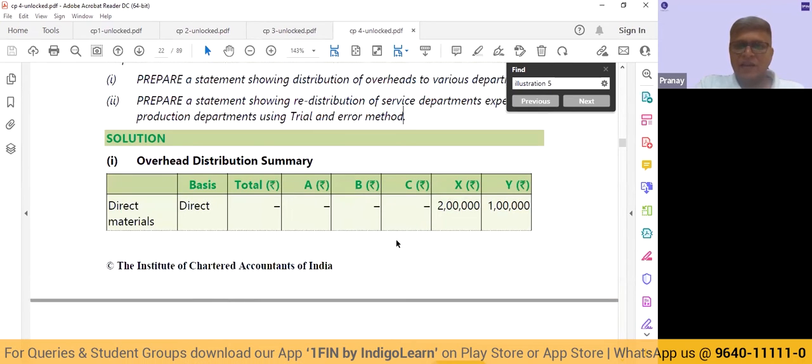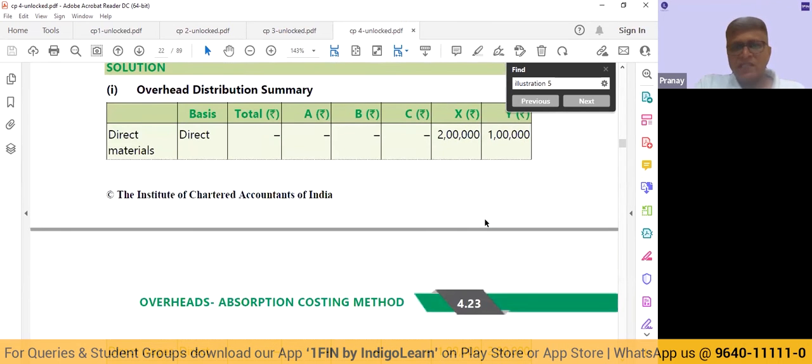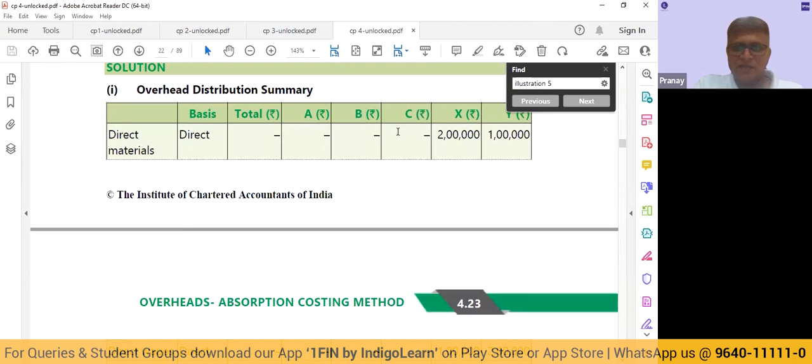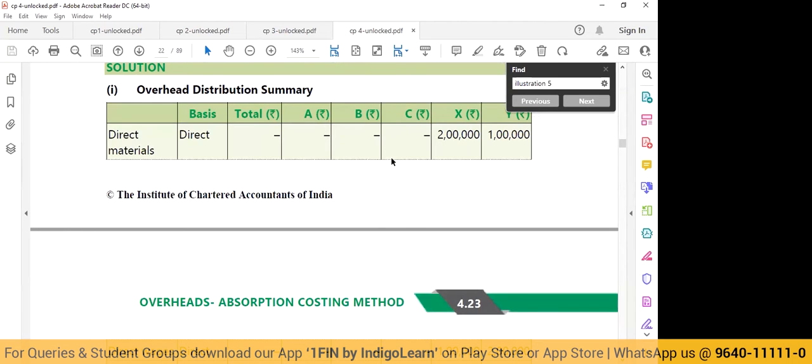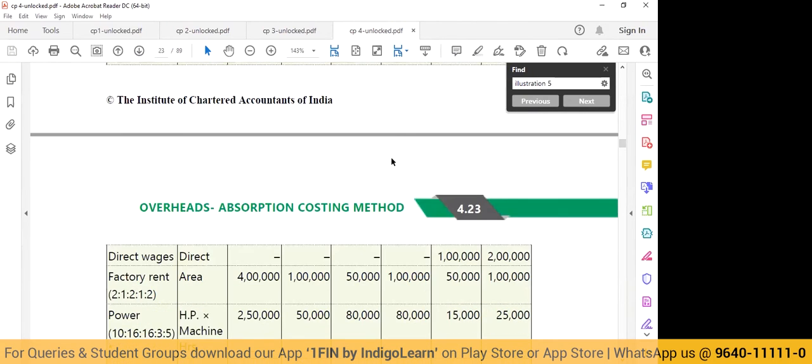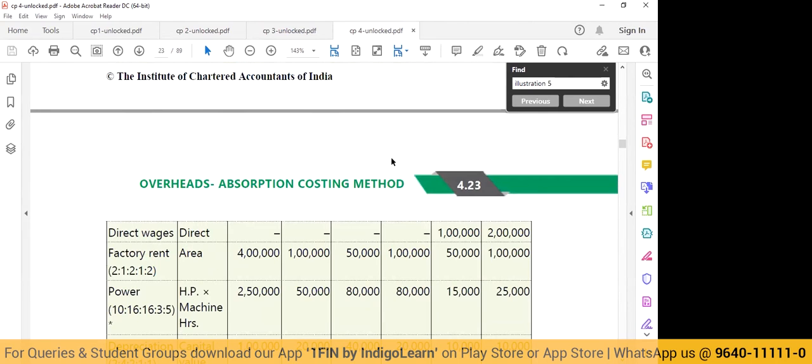So direct material we are allocating to X and Y. To be more specific and clear, X and Y are not producing any output from which we are going to recover the cost by selling. So this cost ultimately will go to departments A, B, and C. From A, B, and C, we will calculate the overhead absorption recovery rate, and then it will go to the individual products.